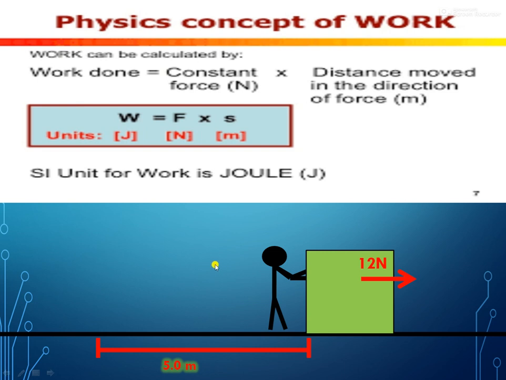That's why when you are reading a book, you are not working according to physics. When you are writing, you are not moving, that means you are not doing work. Two things are important: force should be applied and that force should cause displacement, or the object should move. If the force is applied but the object is not moving, then also no work is done. It is zero work.